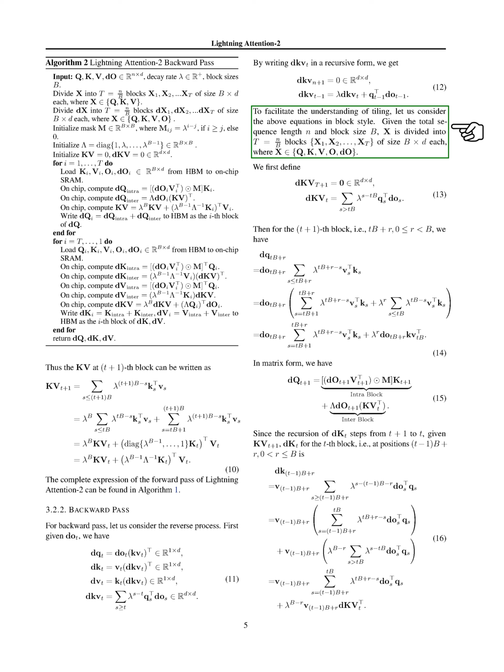The recursion of dk_t steps from t+1 to t, and given kv_{t+1}, we can calculate dk_t for the t-th block using a similar complex formula involving v_{(t-1)b+r}, lambda, do_s, q_s, and dkv_t. This formula can also be broken down into two parts: the sum of products of v_{(t-1)b+r}, lambda, do_s, and q_s for s between (t-1)b+r and tb, and the product of lambda raised to the power b-r, v_{(t-1)b+r}, and the transpose of dkv_t.